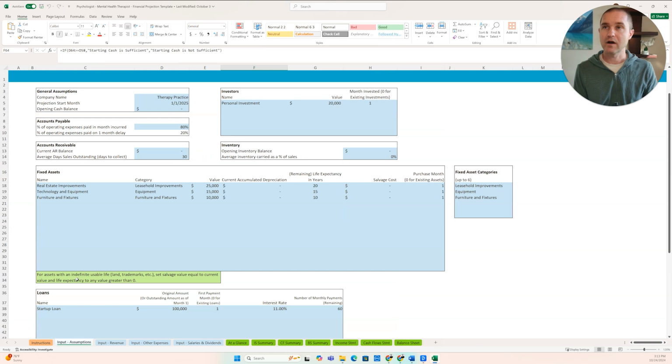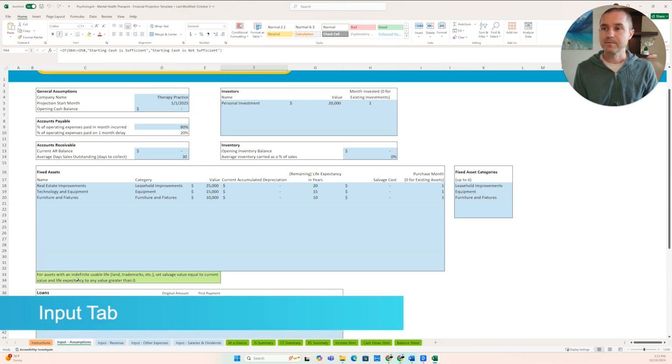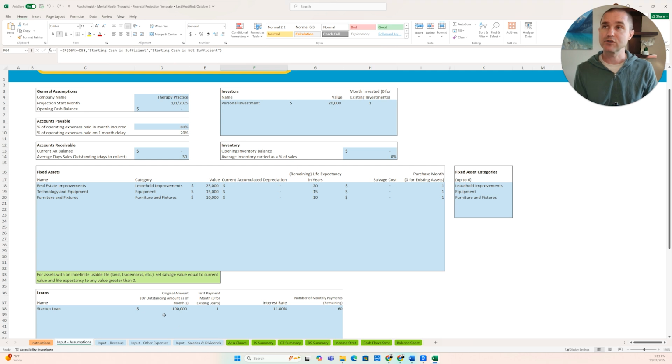So we're going to go back to our input tabs here. These blue tabs are the various tabs where we need to input various assumptions about our plans. The first thing to know is that any cell that's highlighted in blue is an assumption you can change without breaking anything in the model. So we can put in our company name, we can put in our projection start month, and then for this example, we're going to assume this is a startup therapy practice, and we have a personal investment. We're going to invest $20,000.